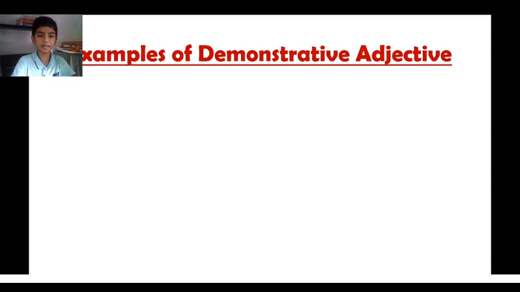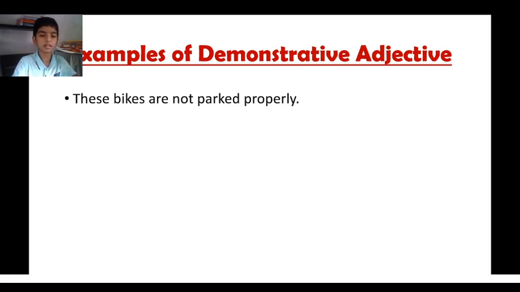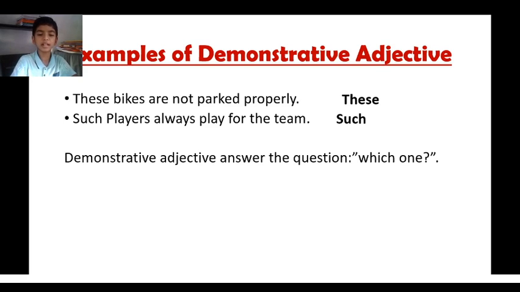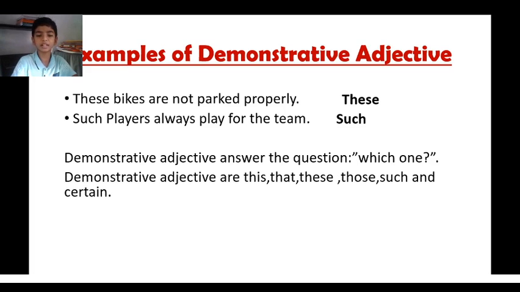Now we will see more examples of demonstrative adjectives. These bikes are not parked properly. Here the adjective is these. Such players always play for the team. Here the adjective is such. Demonstrative adjectives answer the question which one. Demonstrative adjectives are this, that, these, those, such and certain. They must be followed by a noun.